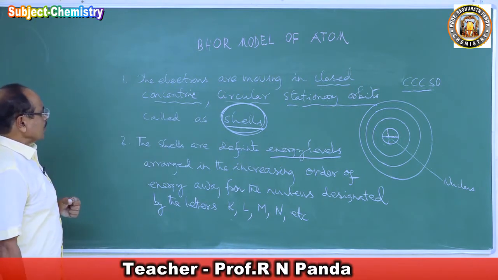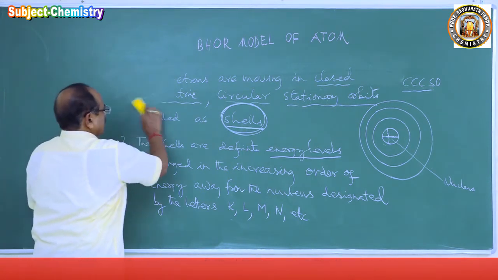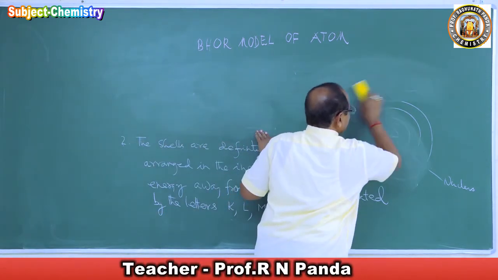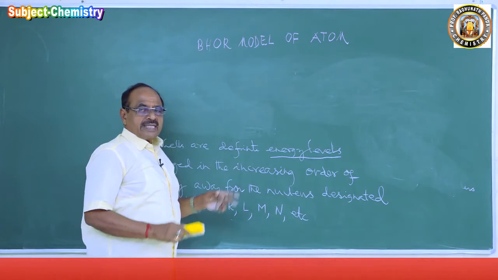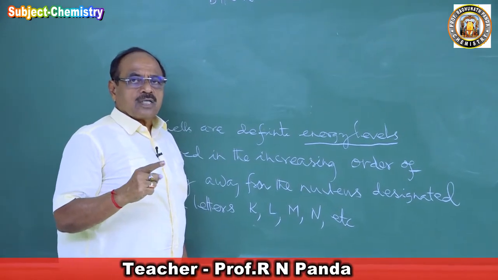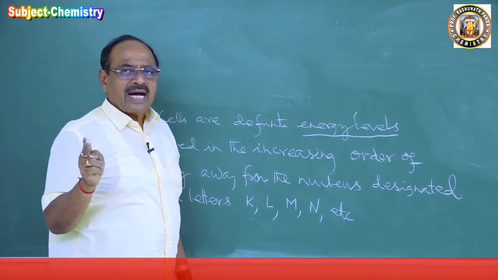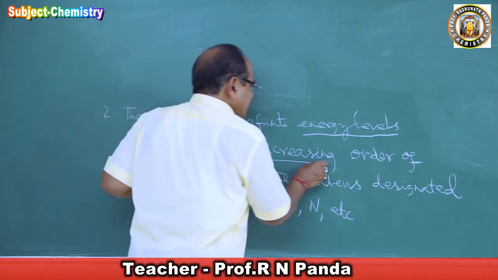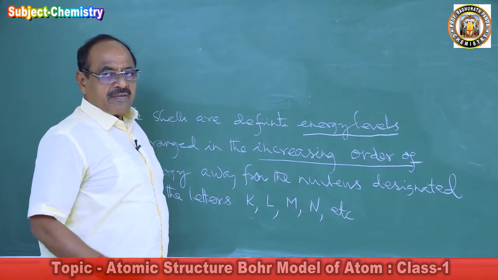He says the electrons are moving in closed, concentric, circular, stationary orbits called cells. Then what are the cells? He wanted to explain what these cells are. The cells are definite energy levels. Each orbit has a definite energy. That means the energy of two orbits will never be identical. They have different energy. Then how are they? They are arranged in the increasing order of energy away from the nucleus.